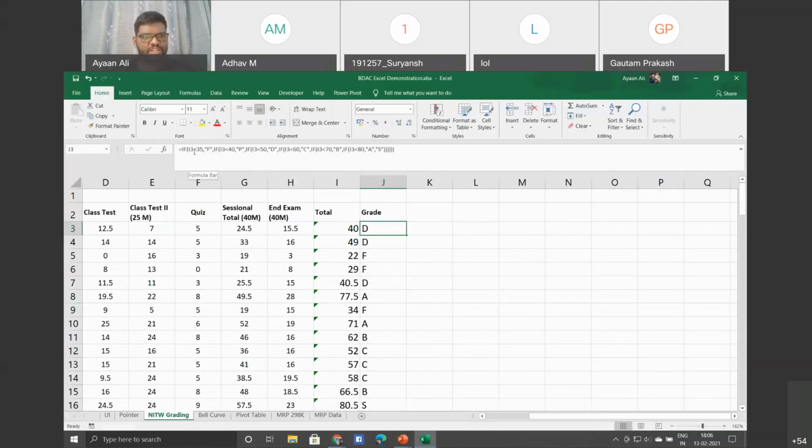If you look at this part properly, I3 is less than 35, and if it is true, then it is F. But if it is false, instead of writing a value, I have written another IF condition. These are called nested IF statements. Even in your programming, you would have used this a lot. After putting in all the ranges, if you press enter, you will get the grade of the student.